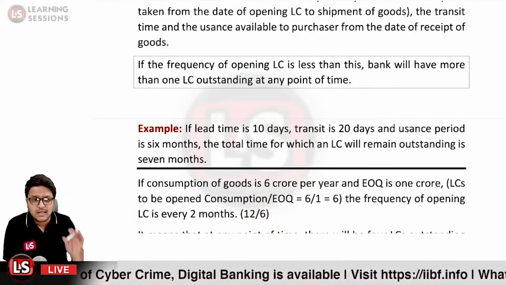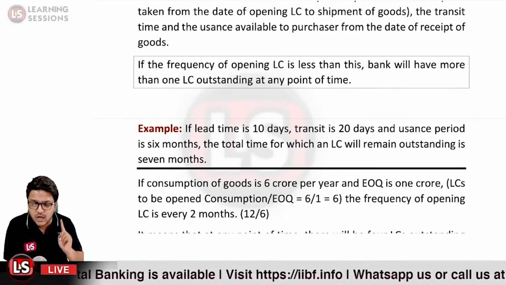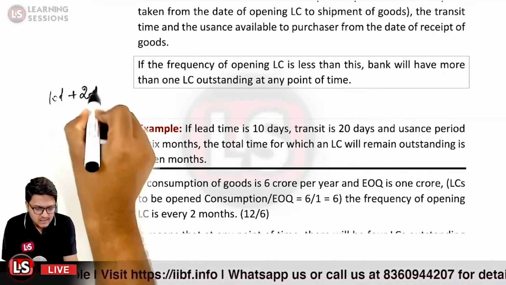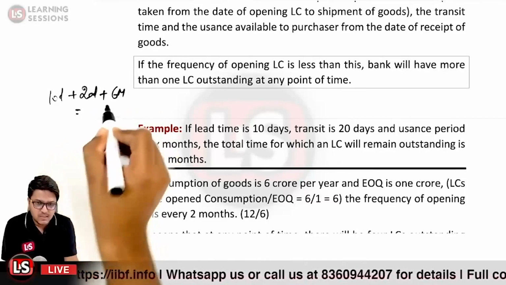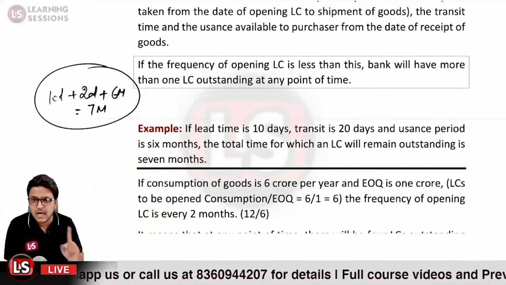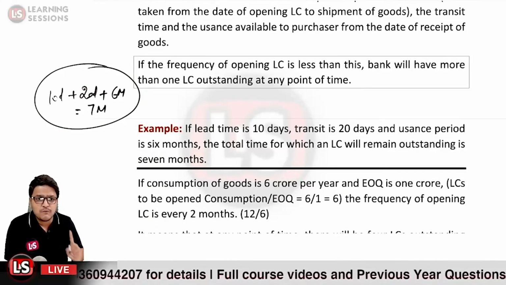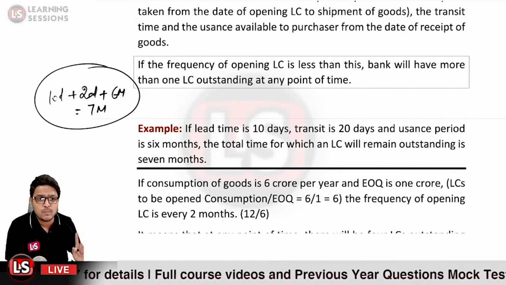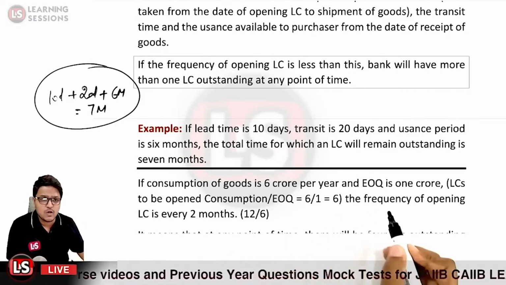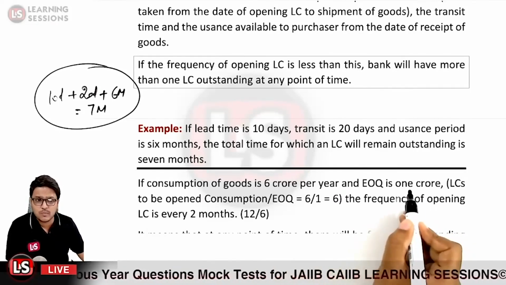So the total time period for which one letter of credit, if opened, will be outstanding is 10 days plus 20 days plus 6 months, that becomes 7 months. So if one letter of credit is opened, it will remain outstanding for a period of 7 months. And further, the consumption of goods is rupees 6 crore per year and the economic order quantity is given to be 1 crore.